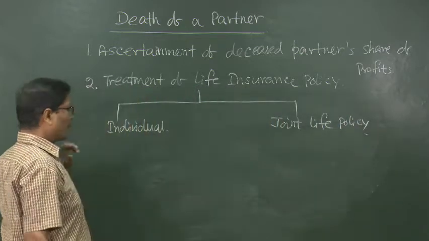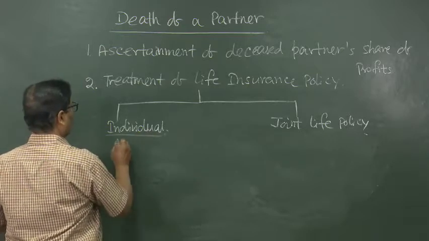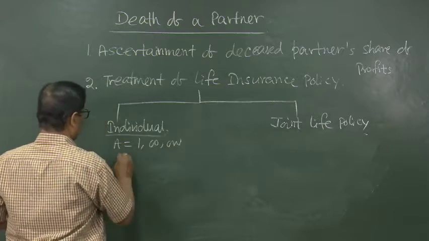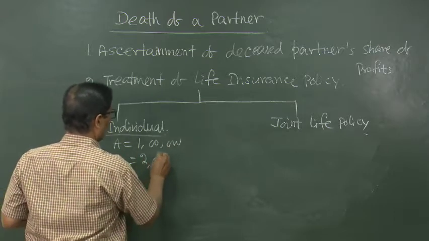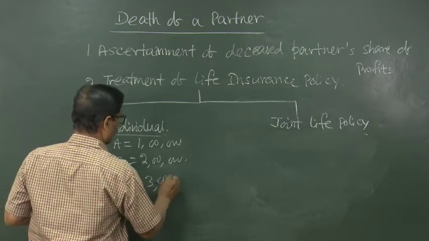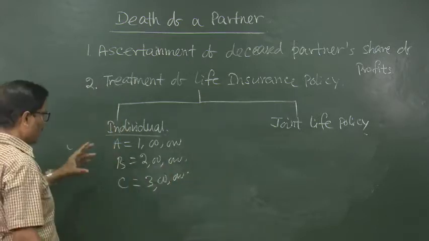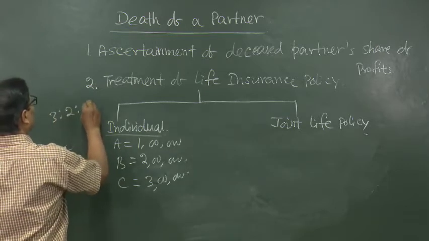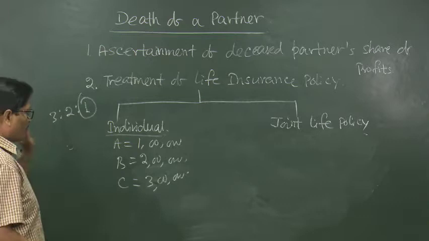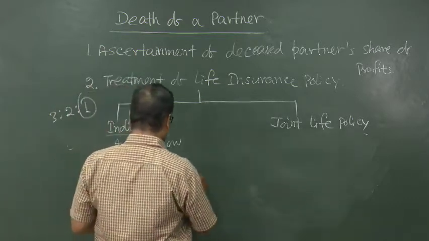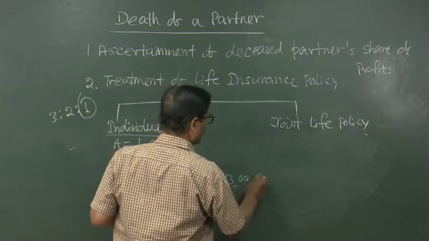If it is an individual life policy, say in the name of A there is a policy of 1 lakh, in the name of B 2 lakh, and in the name of C 3 lakh. Their profit sharing ratio is, as we have taken, suppose 3:2:1, and this C has expired. So, we will be getting only 3 lakh from the insurance company.